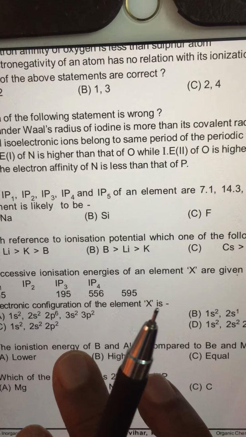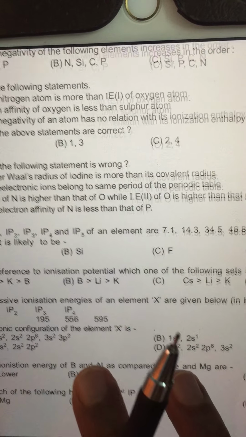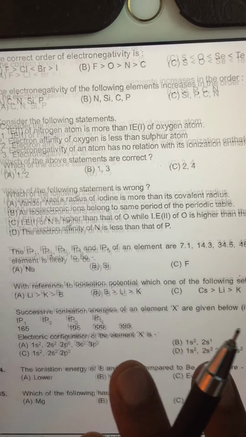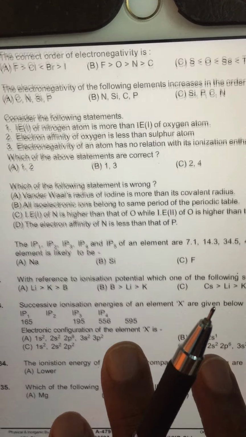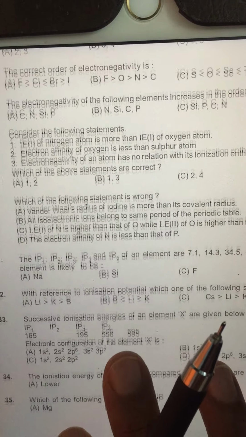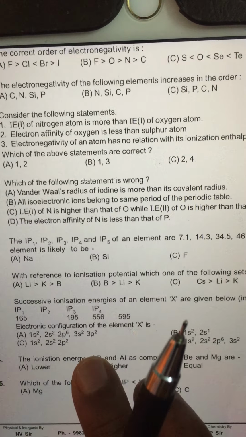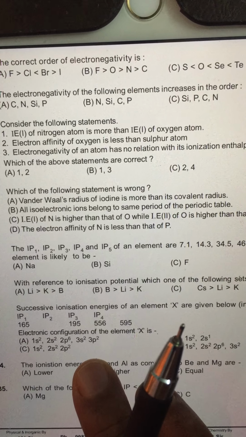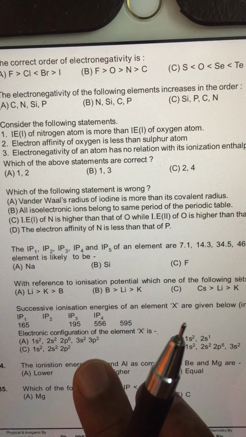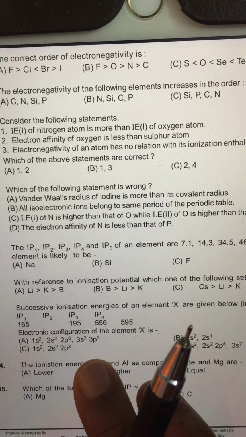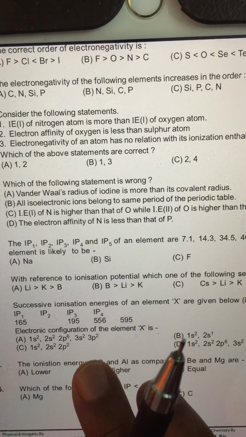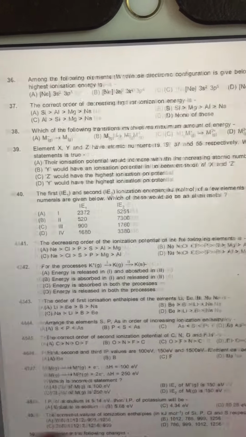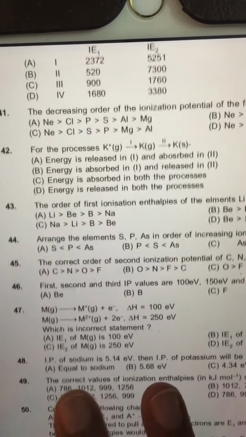And with reference to ionization potential, which one of the following sets is correct? Again, this is common sense. See, boron is greater than lithium, and lithium is greater than sodium, greater than potassium, because as you go down, ionization energy is dropping. And always the first group metals have lower ionization potential than the second or third. So that's it. So let us look at some questions randomly.